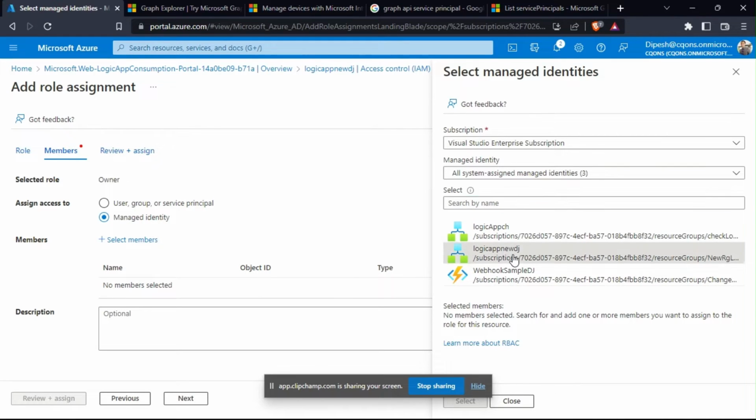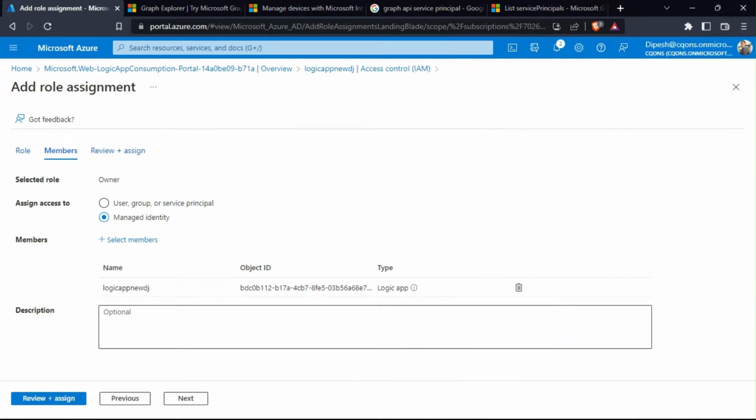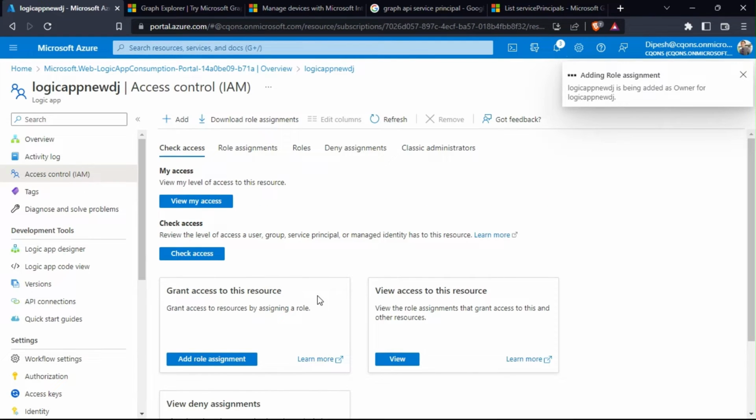If you go here, this is the name of our logic app. I'll just select it and click on select. All right, I'll click on review and assign, and this should create our managed identity for the logic app.